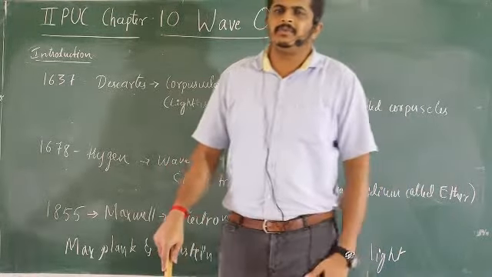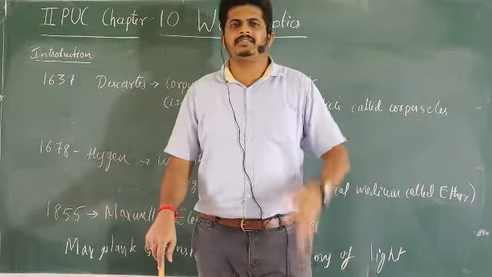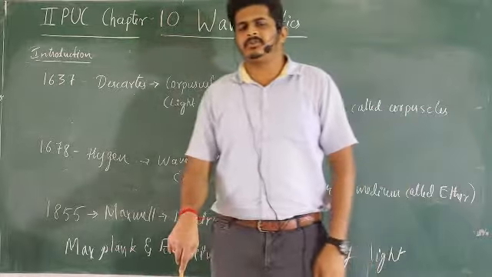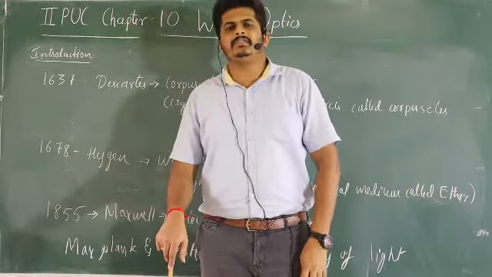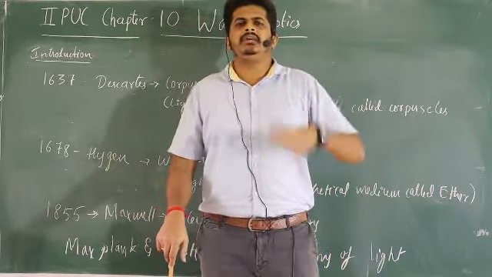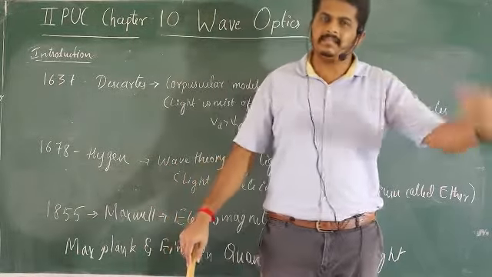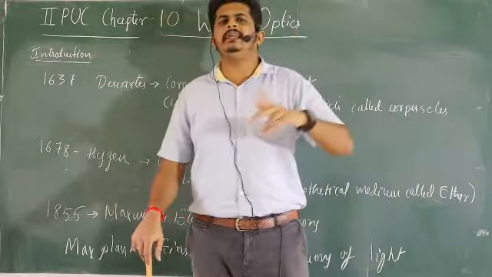So Newton came. He studied Descartes' concepts regarding the corpuscular theory of light, and Newton gave a statement. What statement? That light travels faster in a denser medium and slower in a rarer medium.